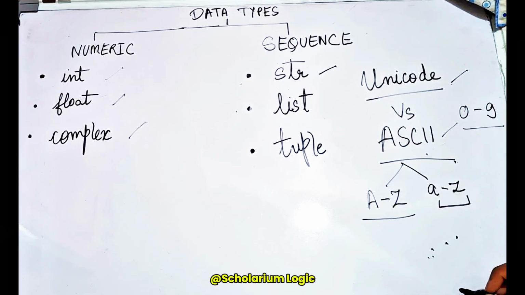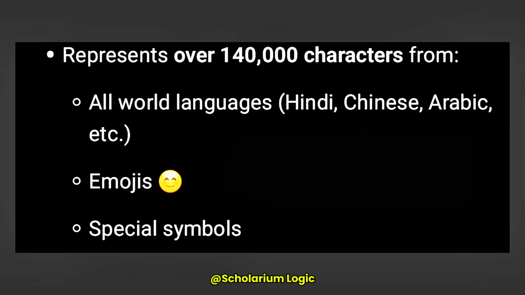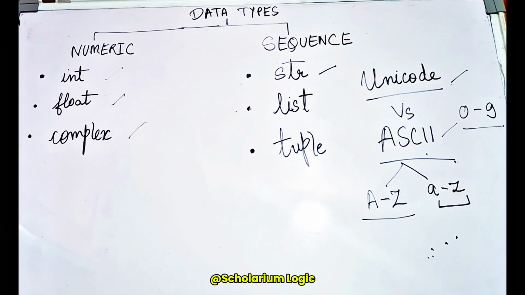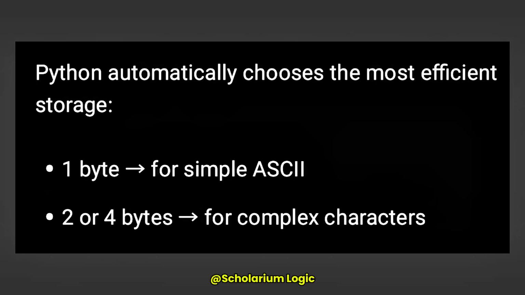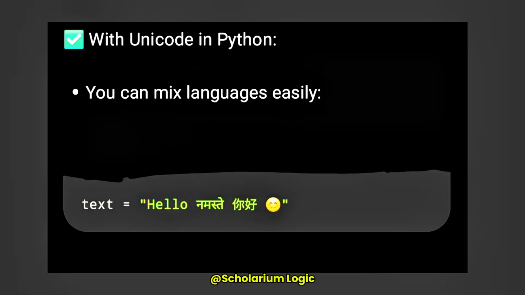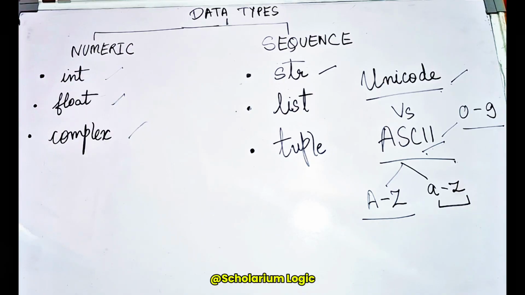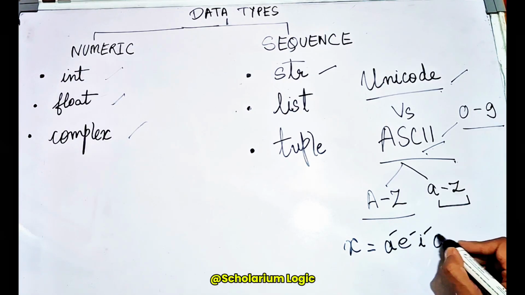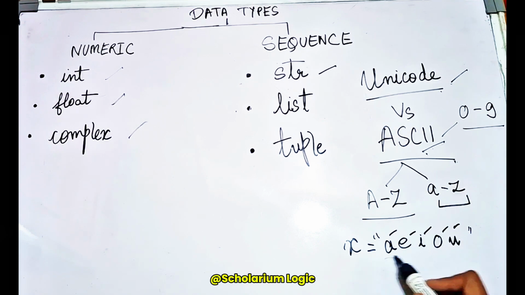And Unicode supports more than 140,000 such elements. Hence we can say that the concept of Unicode is a significant enhancement over the ASCII concept, where different elements from different languages, letters, numbers, digits, emojis, and even special symbols get full support, which they didn't get earlier. So if we try to print some of the values related to other languages, let's say, here I have provided a string value to the x variable with some Spanish letters.